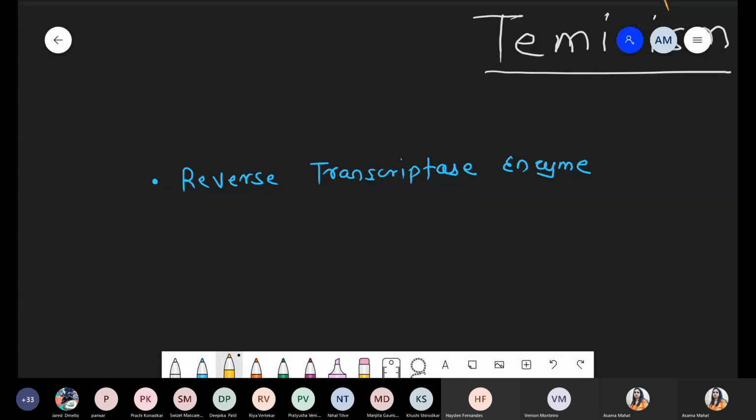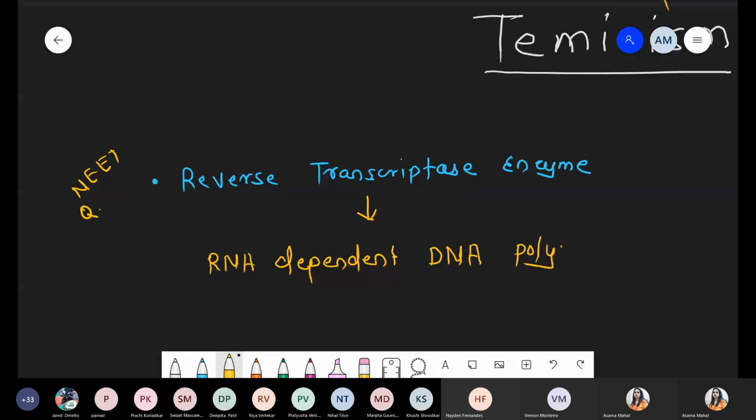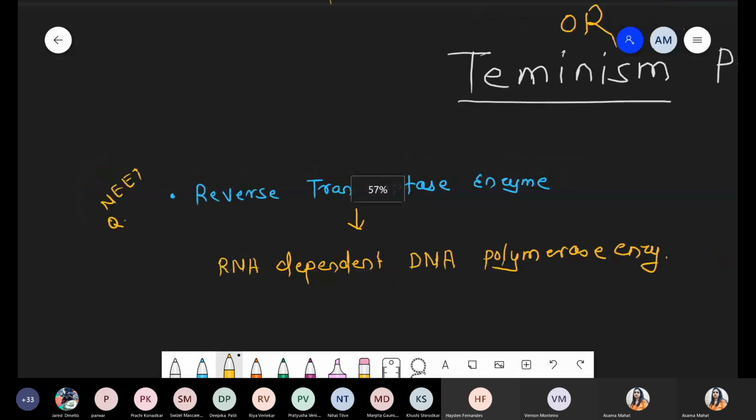So one question with respect to reverse transcriptase. Reverse transcriptase enzyme is an RNA dependent DNA polymerase enzyme. And what is the meaning of this RNA dependent DNA polymerase enzyme?